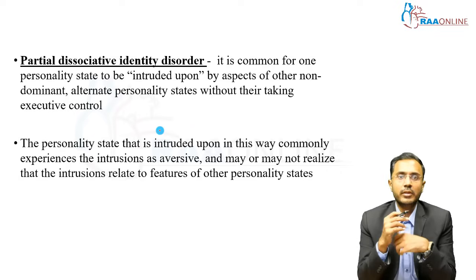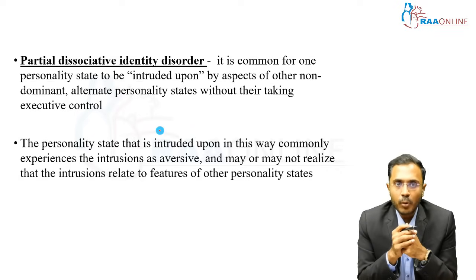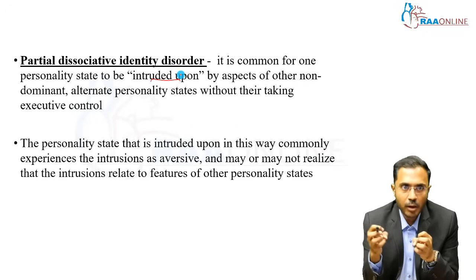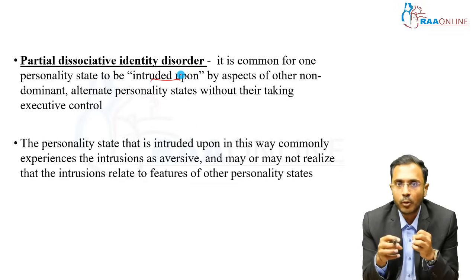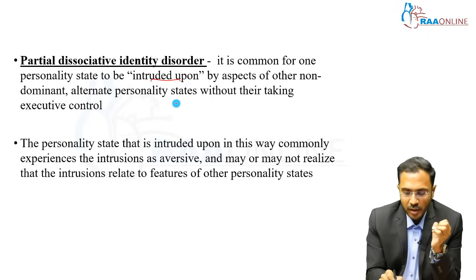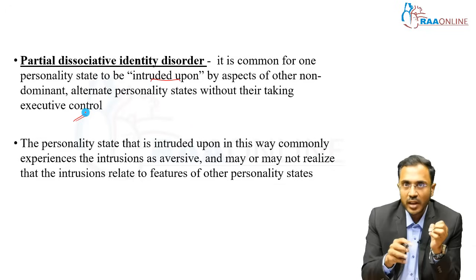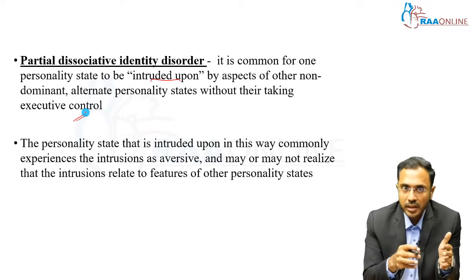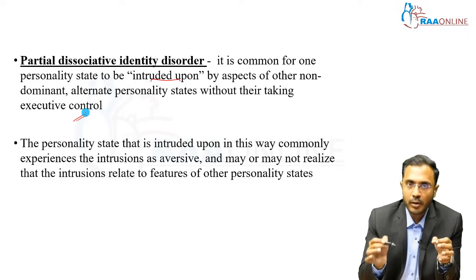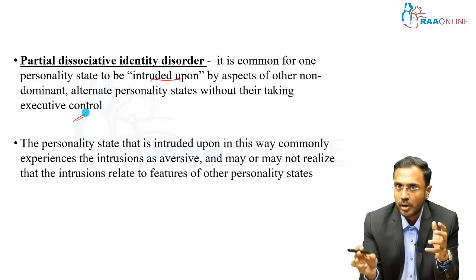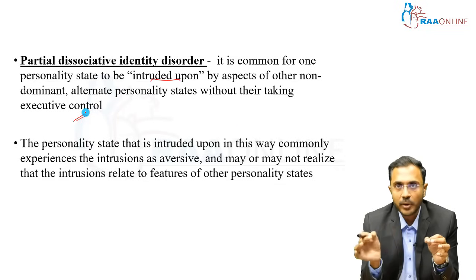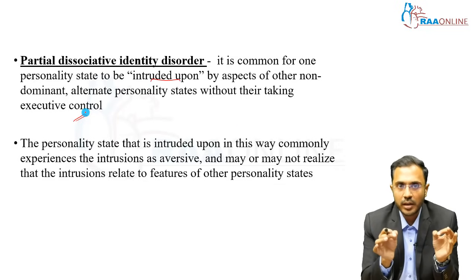There is something called partial dissociative identity disorder. It is common for one personality state to be intruded upon. That personality will not take over, it will not have complete executive control, but it will intrude upon the other personality state without taking executive control. If the personality completely takes over the executive control, that is complete dissociative identity disorder. In partial dissociative identity disorder, there is a dominant personality state and a non-dominant personality state. Here the non-dominant personality state intrudes upon aspects of the dominant personality state.